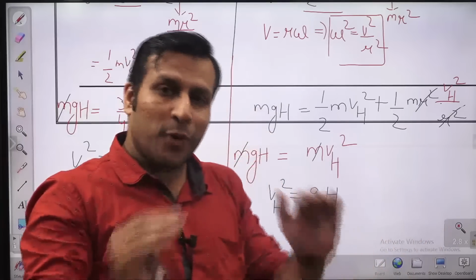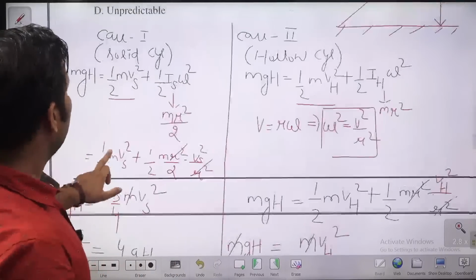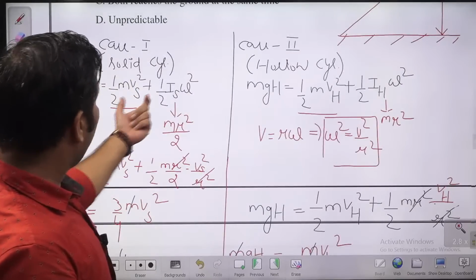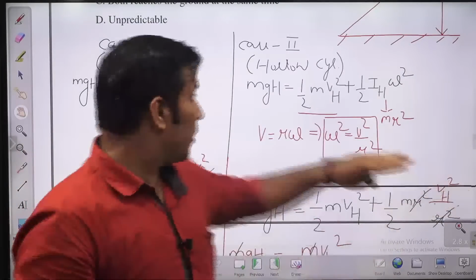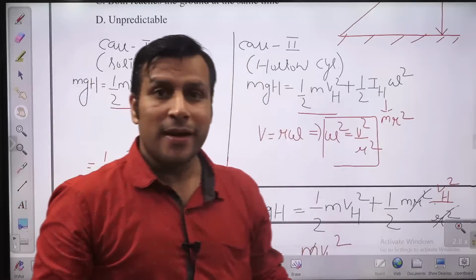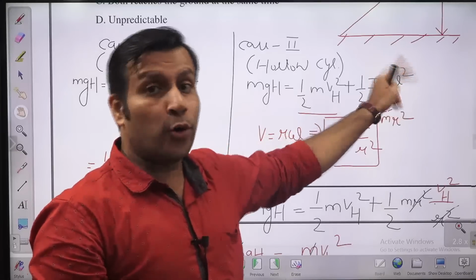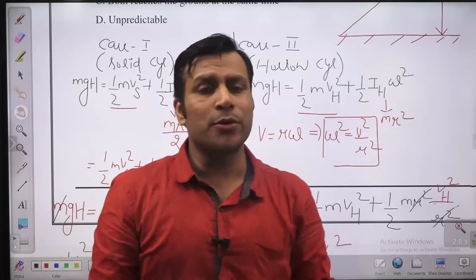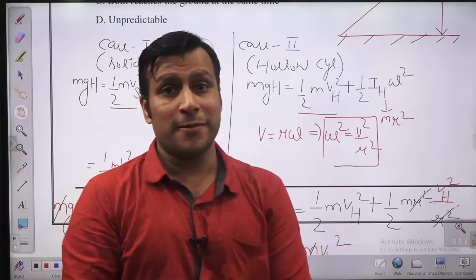Other than that, one more idea you can have, guys. Here if you check, the sum of the translational kinetic energy plus rotational kinetic energy, the total energy, is same. Total energy of hollow and solid both are same, but the rotational kinetic energy of the hollow will be more. Why? Because the hollow is having more moment of inertia.